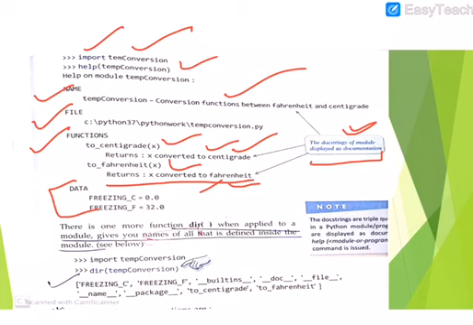There is one more function called dir. When applied to a module, it gives you the names of all that is defined inside the module. See here, if you are using dir, it is only giving you the names. It is not giving you any detailed doc string or anything, but dir gives you the names of all that is defined inside the module.